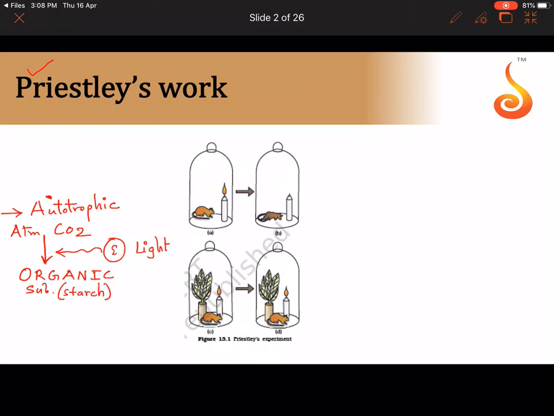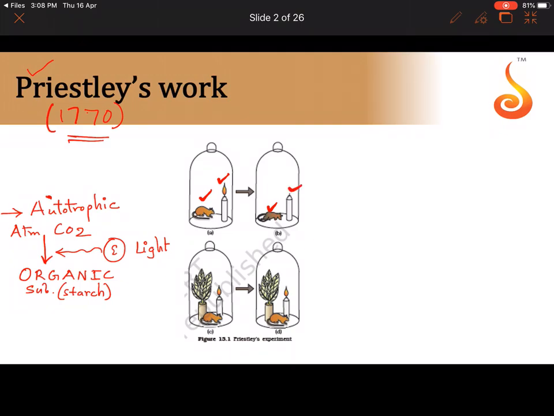So one of the organic substances that they produce as a result of photosynthesis is referred to as starch. One of the earliest scientists, way back in 1770, to have worked on what green plants do was Priestley, using this typical bell jar experiment, as you can see here. He saw that when a rat and a burning candle flame were placed inside the bell jar, they both damaged the air inside.